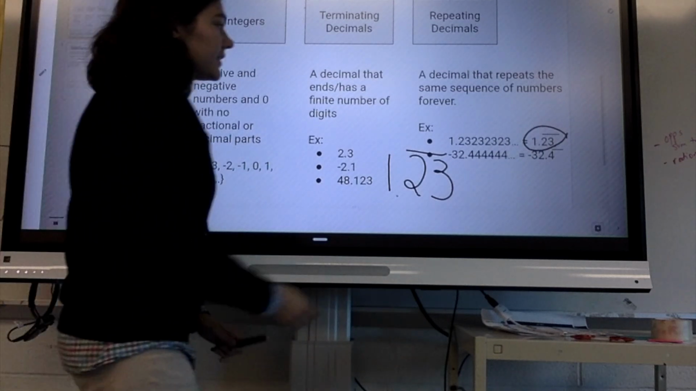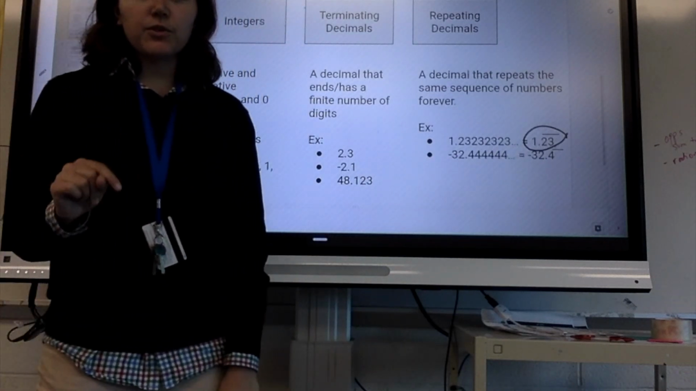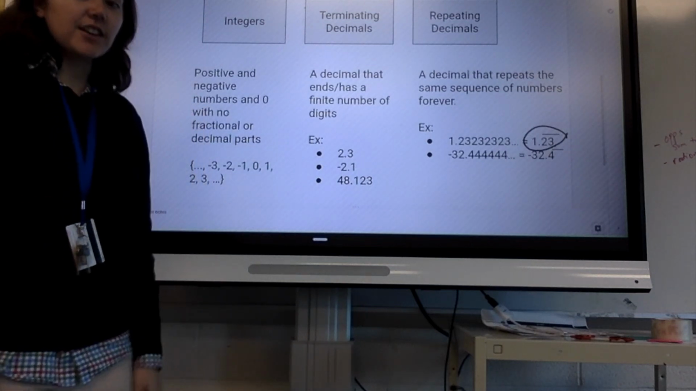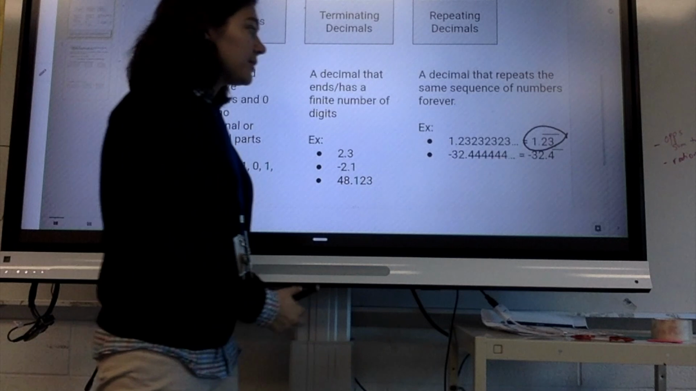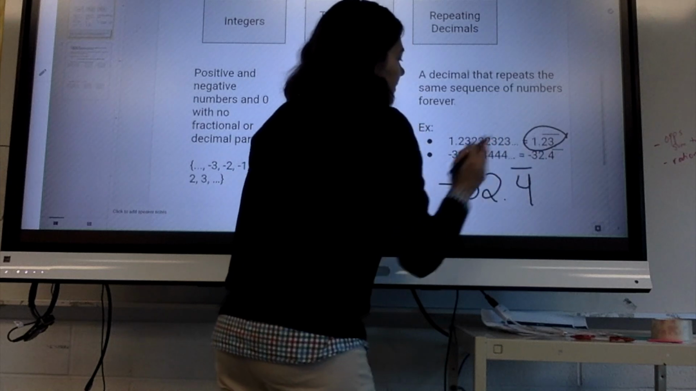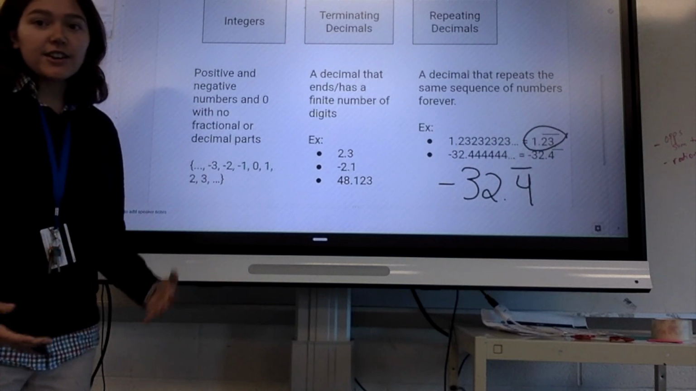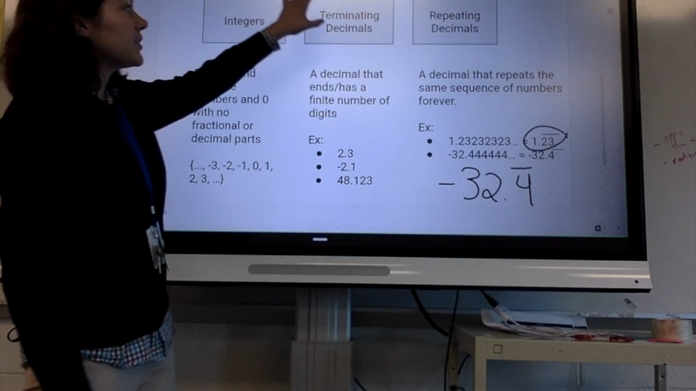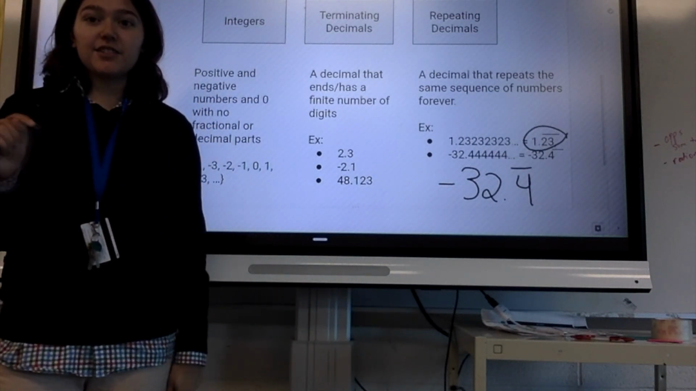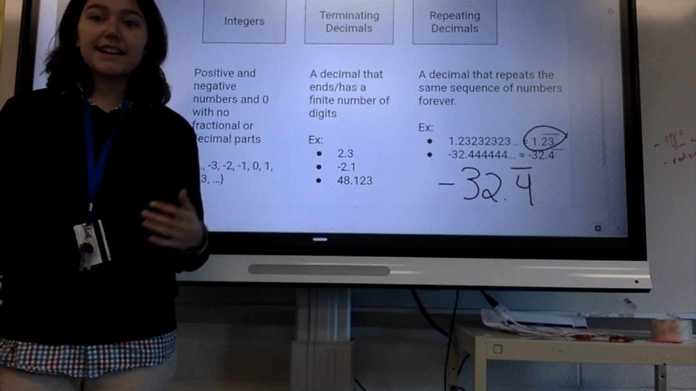Another one is negative 32.44444444 forever. That's a repeating decimal. Even though it goes on forever, it's repeating the same number or sequence of numbers. And we can write that as negative 32.4 with our repeating bar. So these are all of our rational numbers: integers, terminating decimals, and repeating decimals. If you see a number that goes on forever and there's not a repeating pattern, then it's not rational. But any other type of number is.